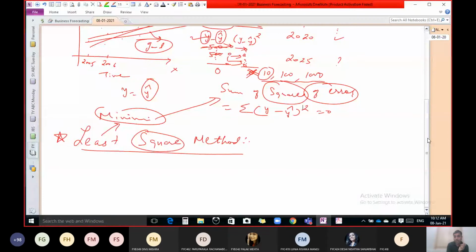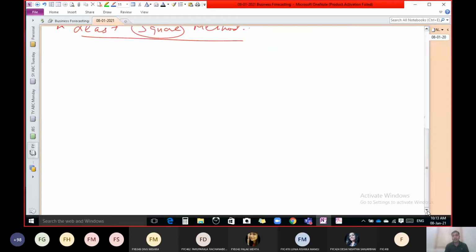So if I have data like year and price, considering this x and this one y, I can use a number of relations between x and y. Like one relation is y equal to a plus bx. This is what?